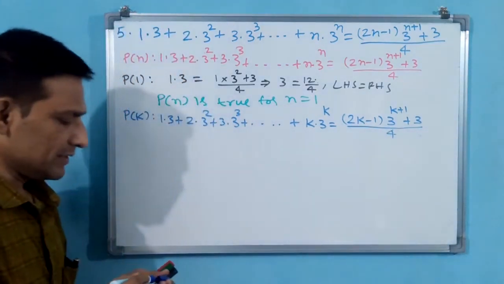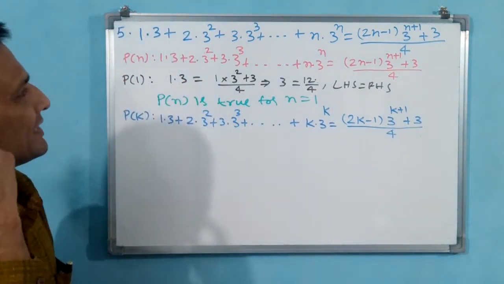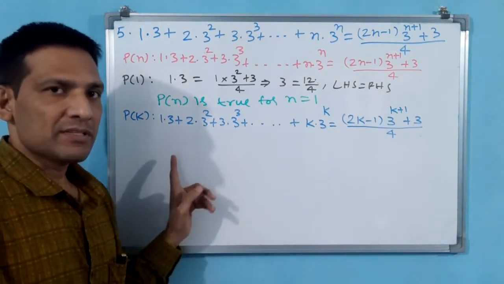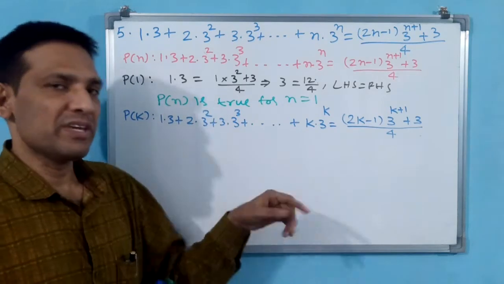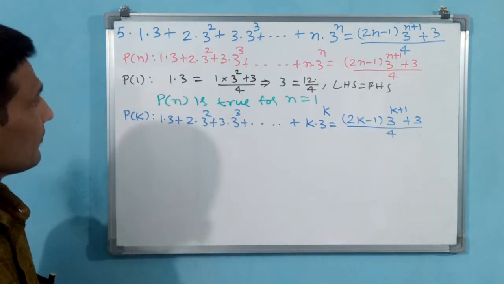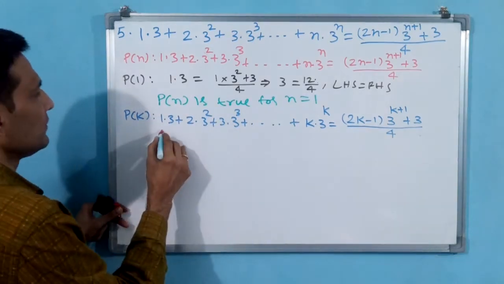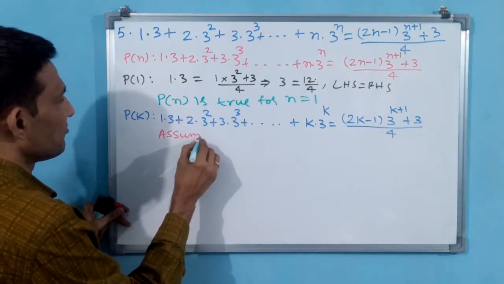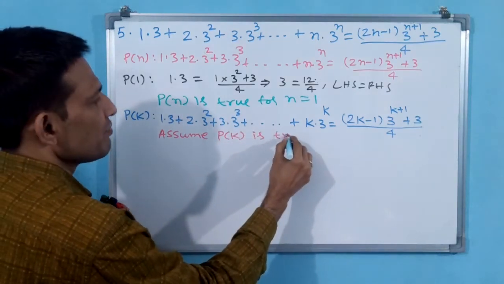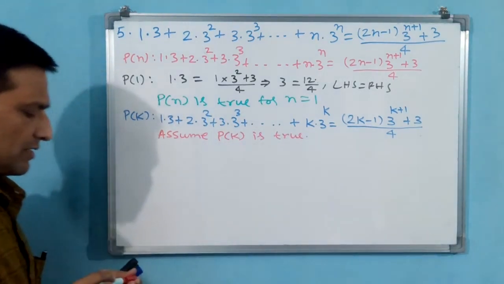Okay? This is Pk, but afterwards an important step you have to write. Assume Pk is true. Yes, definitely you have to write that one. Assume Pk is true. Okay?